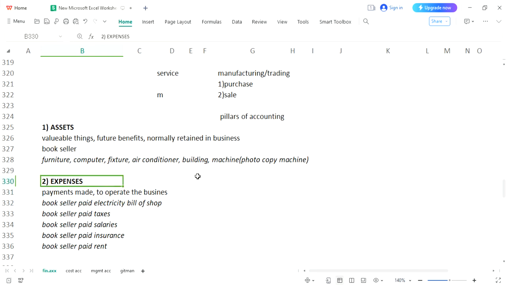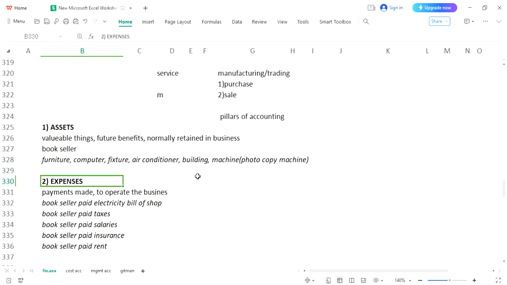Expenses. Another difference between asset and expense is the time period. When you make a payment for an asset, it is for a longer period of time. If you have bought furniture, normally for 10-15 years you will not be replacing it, so this is a payment for a longer period of time. If you have bought an AC, for the next 2-3 years you will not be making payment again for your AC. It means it's a payment for a longer period of time.